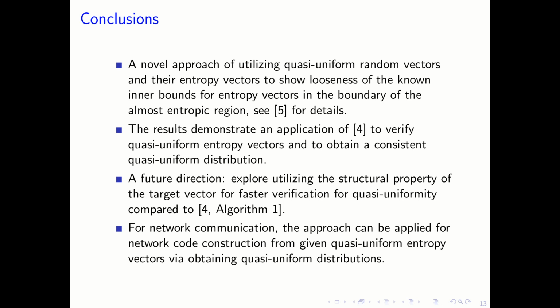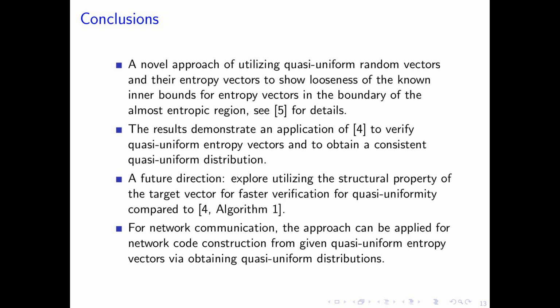The results demonstrate an application of reference 4 to verify quasi-uniform entropy vectors and to obtain a consistent quasi-uniform distribution. The future direction of this work is to explore utilizing the structural property of the target vector for faster verification of quasi-uniformity compared to algorithm number 1 as given in reference 4.